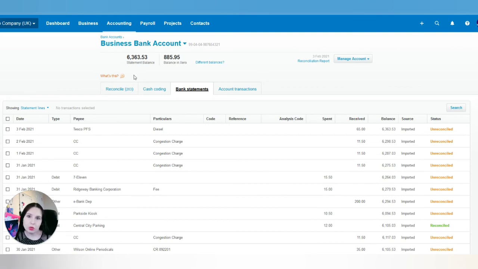Say if you have been keeping your income and expenses on a spreadsheet for some time, all you have to do is create a CSV template from these and then import them in. So it's a case of just taking the columns from your spreadsheet and rejigging them into a CSV template from Xero and then saving it as a CSV, importing it in, and then you're good to go.